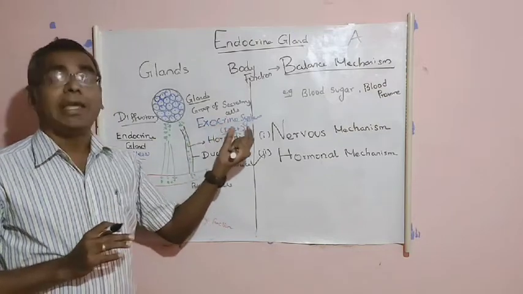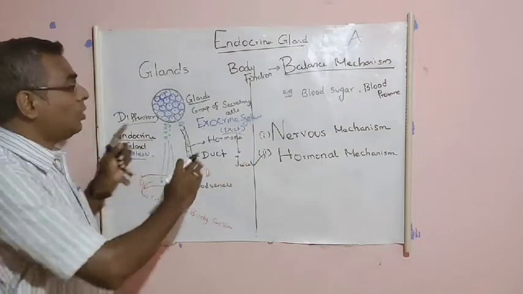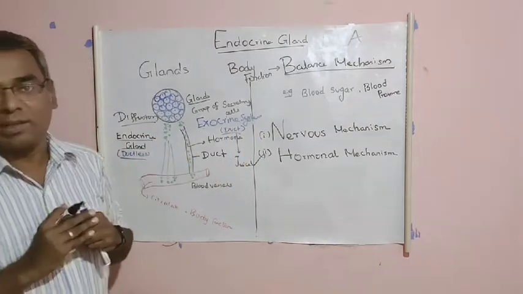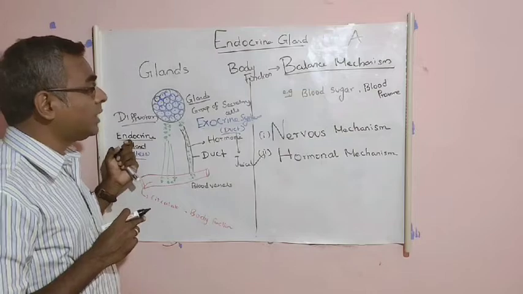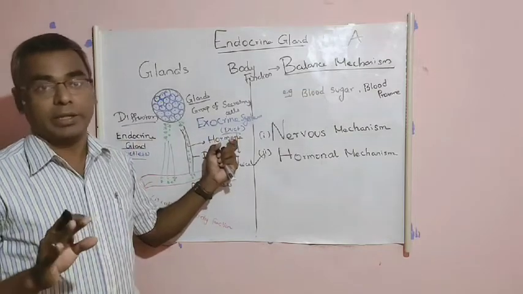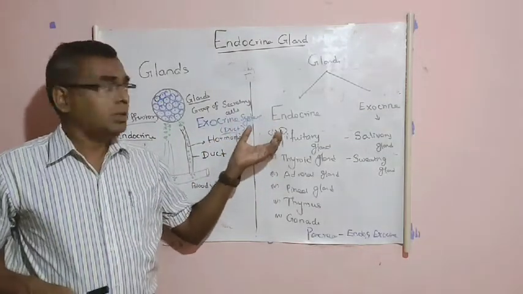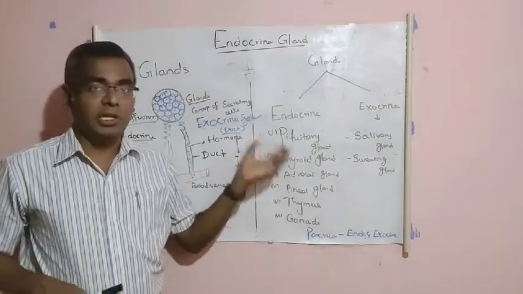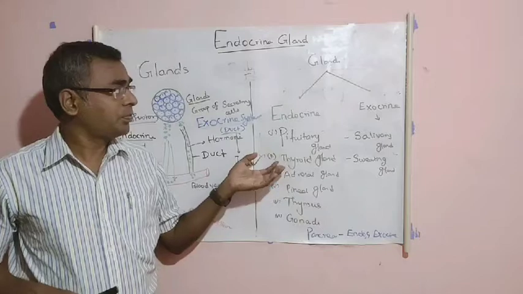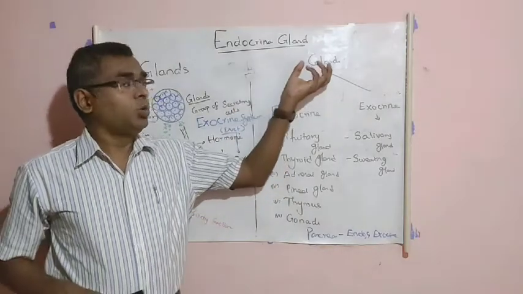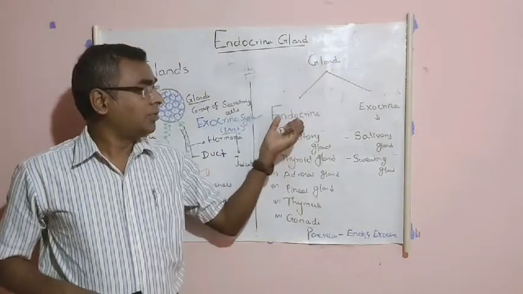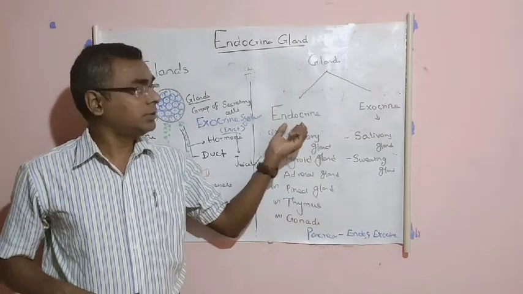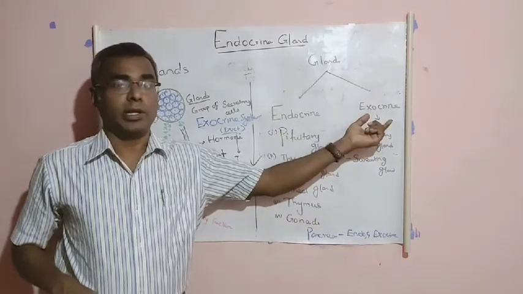This is called the exocrine gland. So we have two types of glands in our body: one is the exocrine gland and the other is the endocrine gland. We have discussed some basics of the glands and the hormone, and what the need of the hormone is in our body.